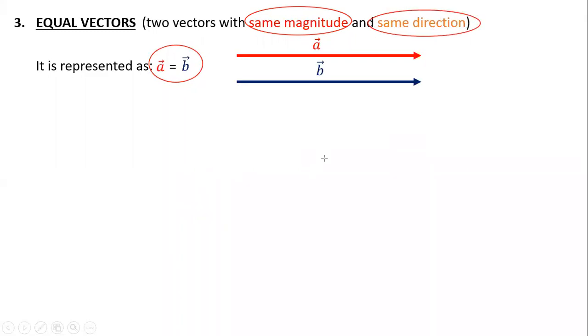Only then you can directly write this as the equation A equal to B, because a vector has two things, and if two vectors are equal, both the things should be the same. So while reading, if you come across equations like this, make a point that both things should be the same.